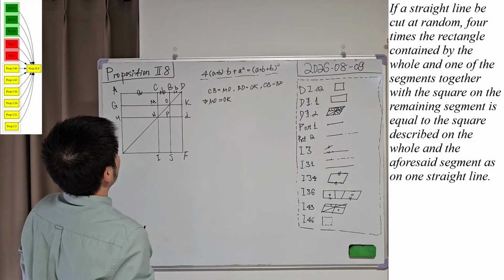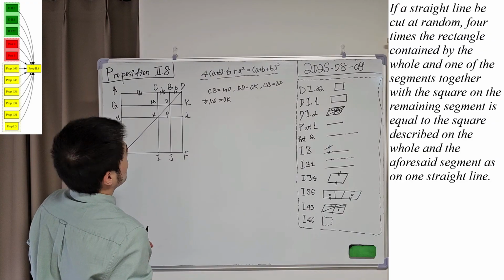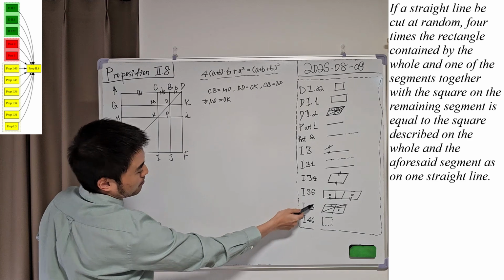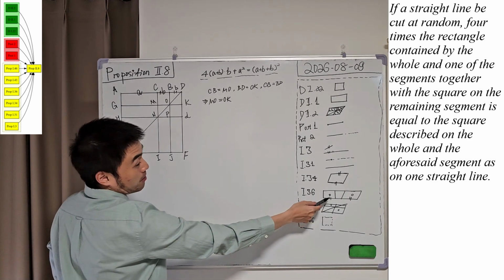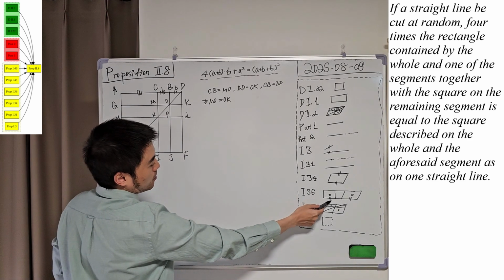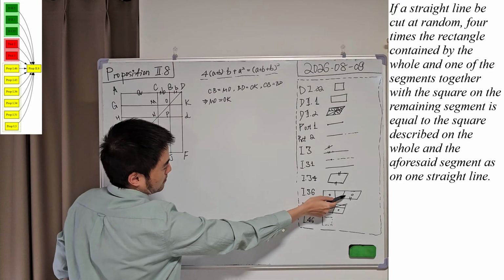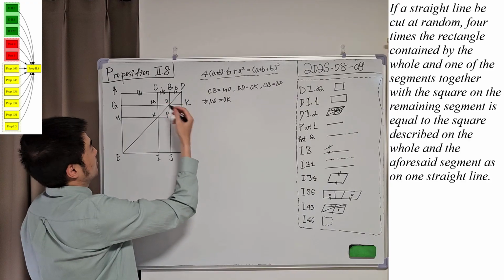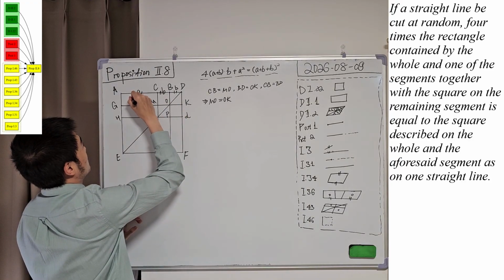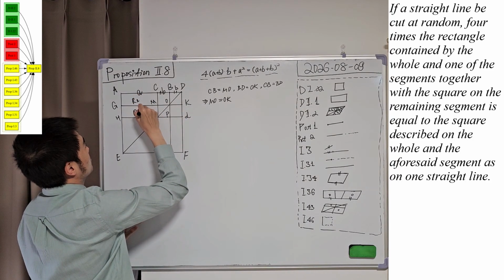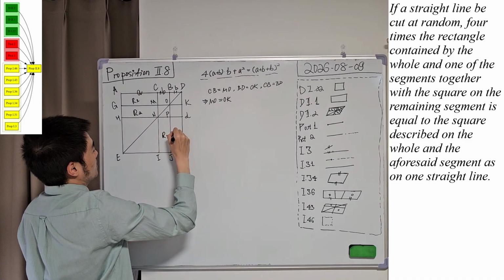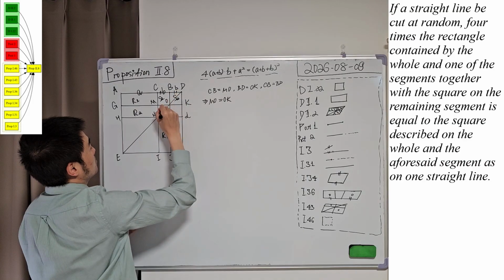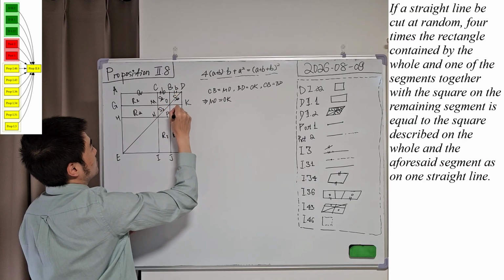And if we apply proposition 36 from book 1, we know that if two parallelograms have equal bases and they are in the same parallels, then they are equal. So please have a look at it. Let's give them some new names. Let's call these R1, R2, R3, and R4, and these S1, S2, S3, and S4.